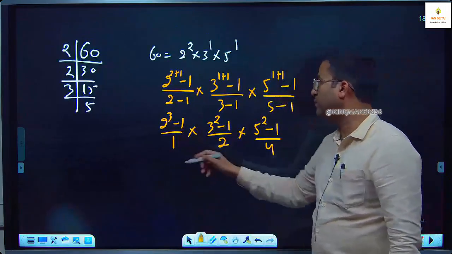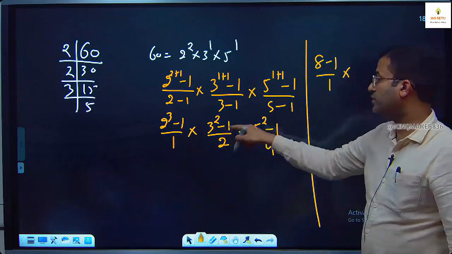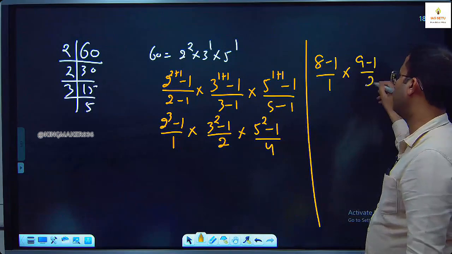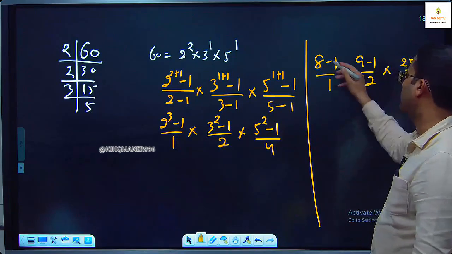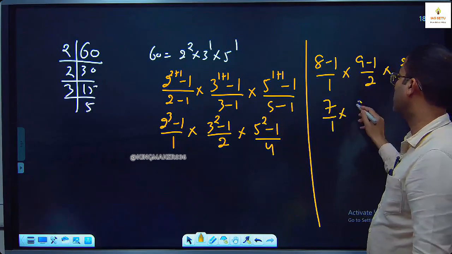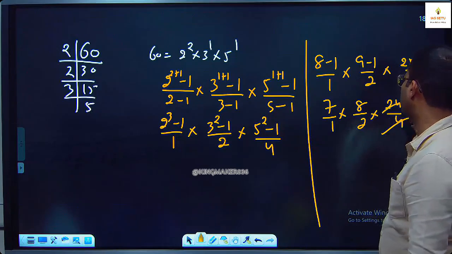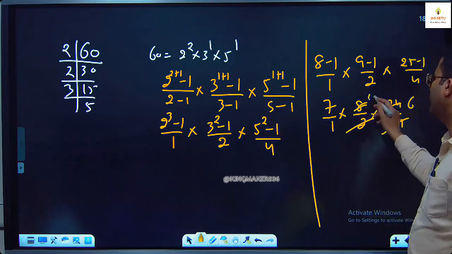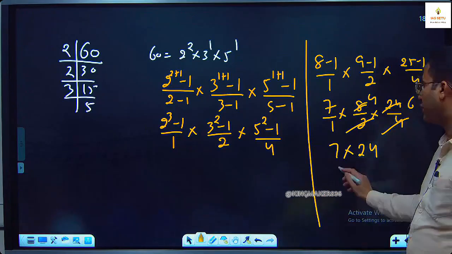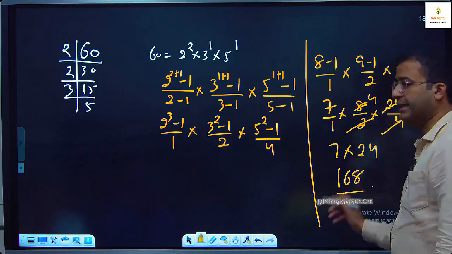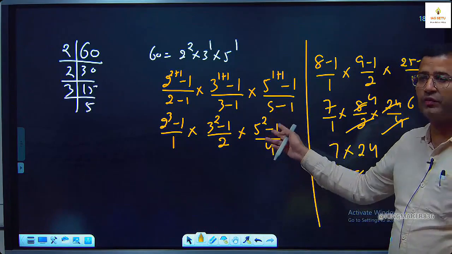What is 2 to the power 3? 8. 8 minus 1 upon 1. This is 9 minus 1 upon 2. This is 25 minus 1 upon 4. This is 7 upon 1, 8 upon 2, 24 upon 4. It gives you 4, it gives you 6. So it is 7 into 24. What is 7 into 24? 168. If you got other than 168, just check where you have made a mistake.